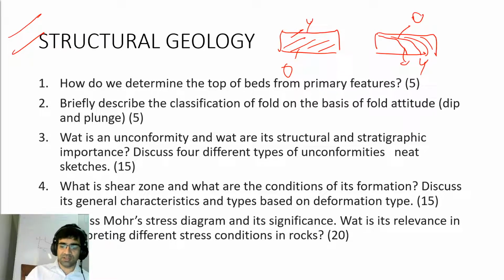The second question, classification of folds based on attitude of fold and plunge. Again, this is a pretty straightforward question which is asked every year. So all those reclined, inclined, plunging, horizontal, everything will come into this. Again, you have to draw a diagram here because it is only a 5-mark question. So describe very briefly what is fold axis, what is plunge, what do you mean by a dip of axial surface, things like that. So you have to define very quickly and then just draw the diagram, which I think is this sort of triangular diagram, Flute's classification, which every geology student knows.